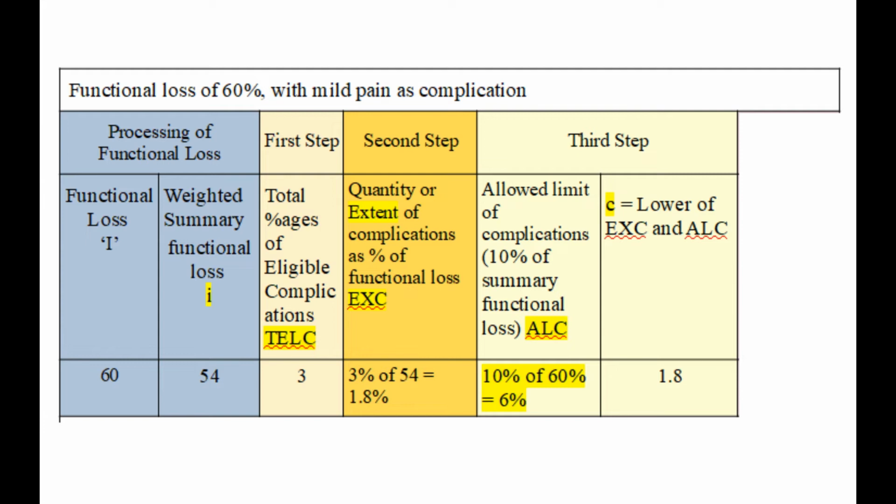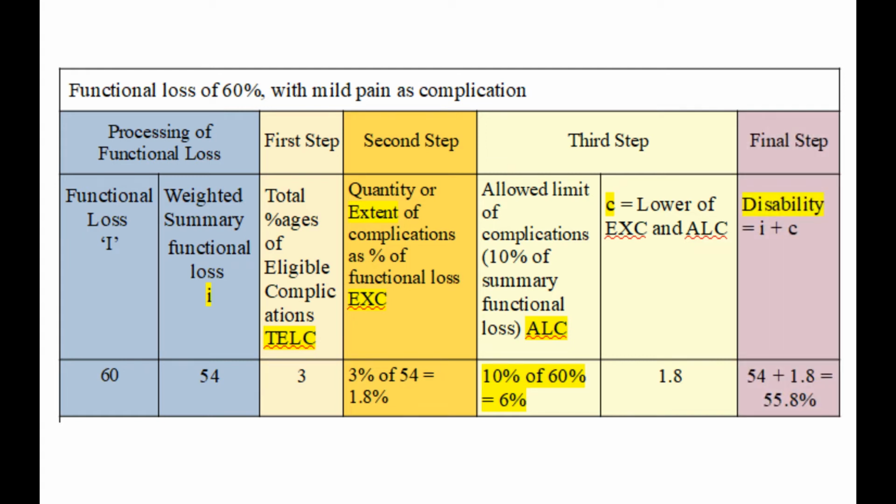ALC in this case is 10% of 60%, or 6%. We have to take the lower value among EXC and ALC. In this case, we have to take the lower value among 6% and 1.8%. That would be 1.8%. Add the processed complications to the processed functional loss. That's how you get PPI. Final disability will be 54% plus 1.8%, or 55.8%, is the total PPI in this case.